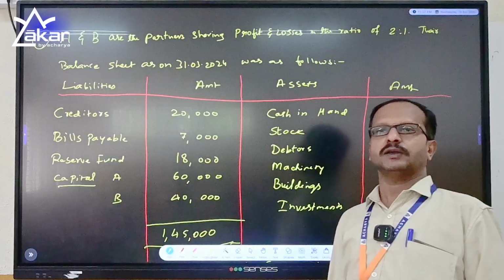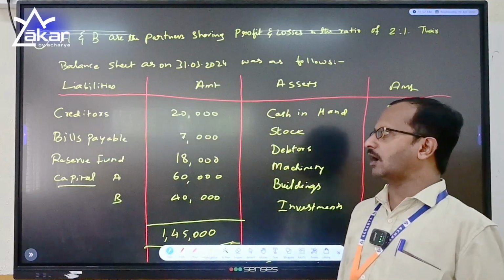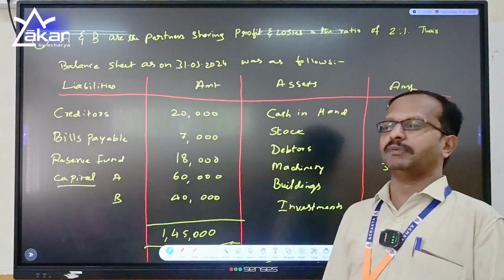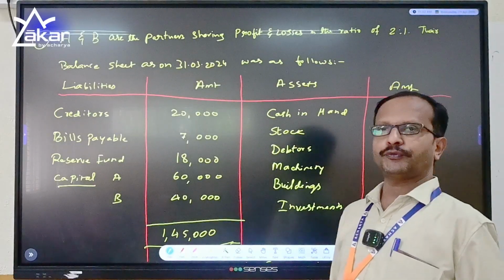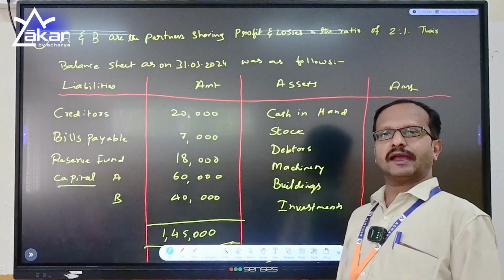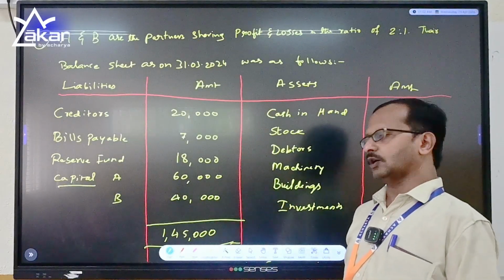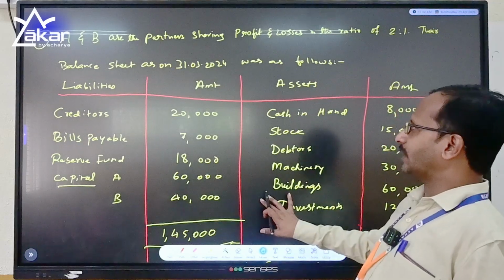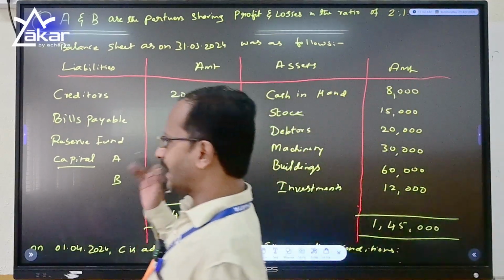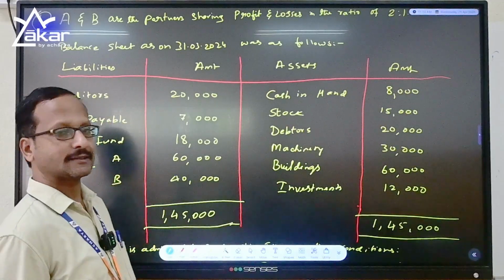The liabilities of the partnership firm owned by A and B are creditors 20,000, bills payable 7,000, reserve fund 18,000, capital of A 60,000 and capital of B 40,000, amounting to 1,45,000.